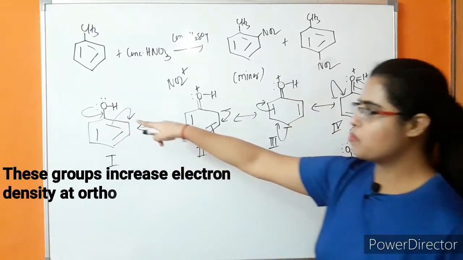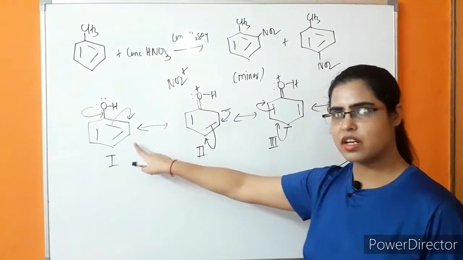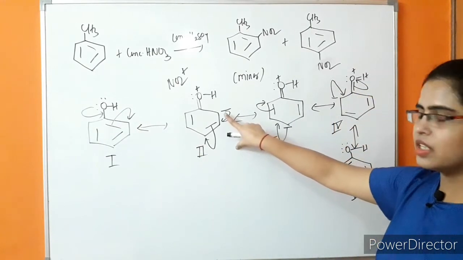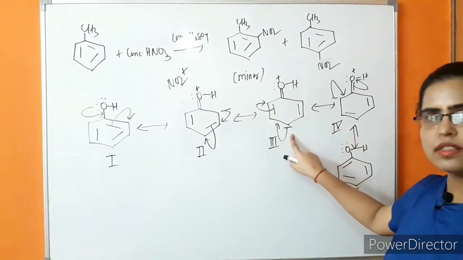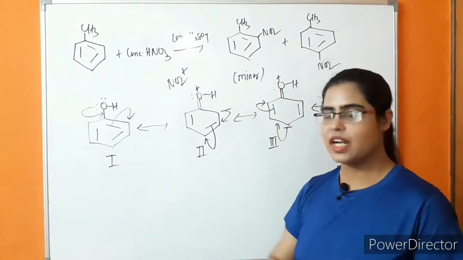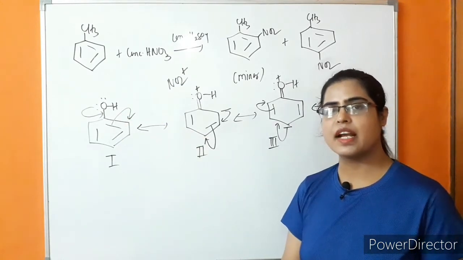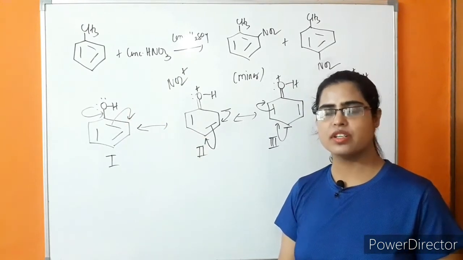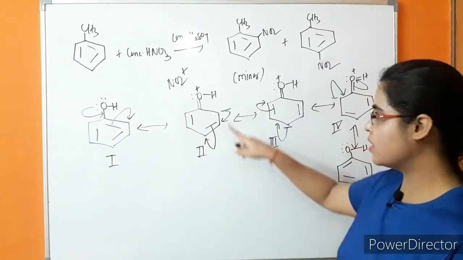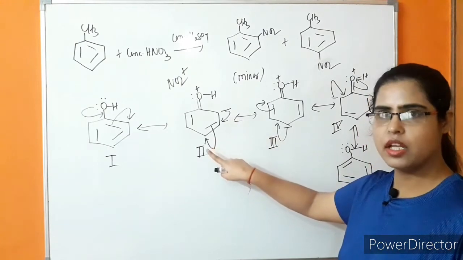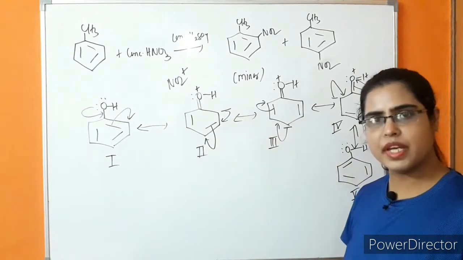Because this lone pair is in conjugation with the pi electrons of the benzene ring, the electron density on the ortho and para positions is increasing. Because of that, this group is activating the benzene ring towards electrophilic substitution reaction, that is, attack of an electrophile, and at what position? That is ortho and para, because negative charge is coming on the ortho and para positions.